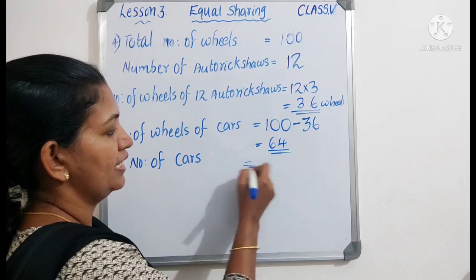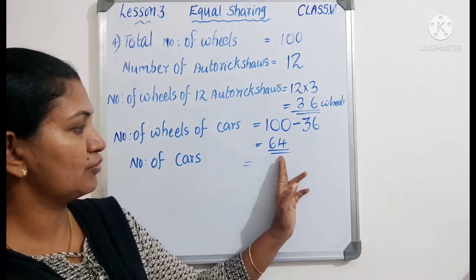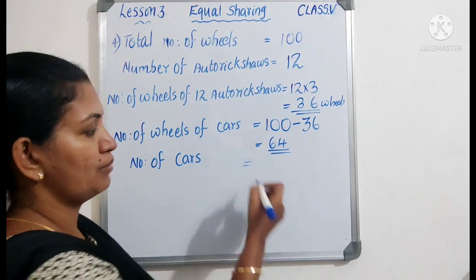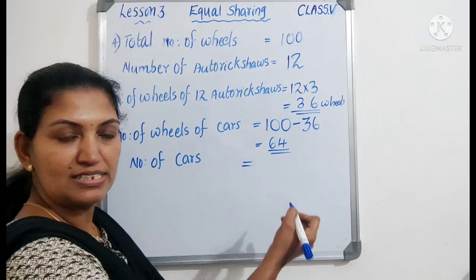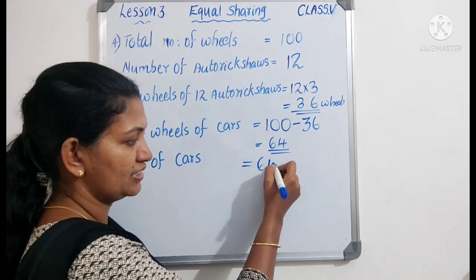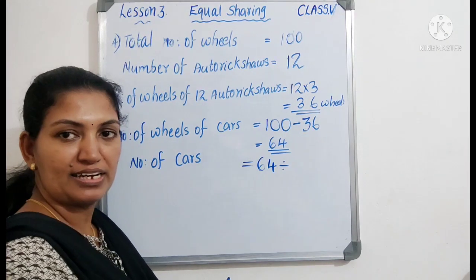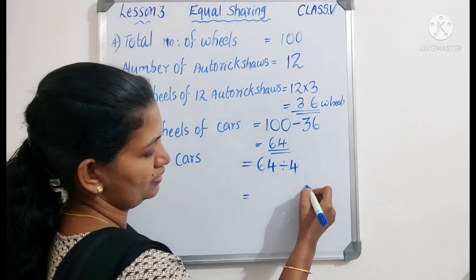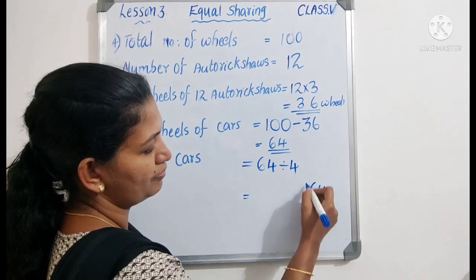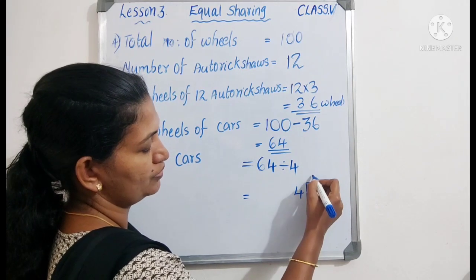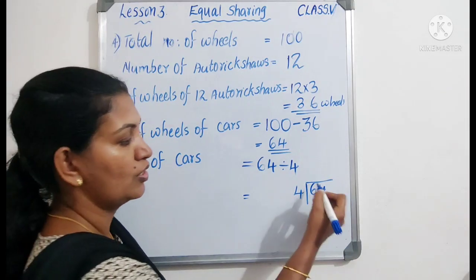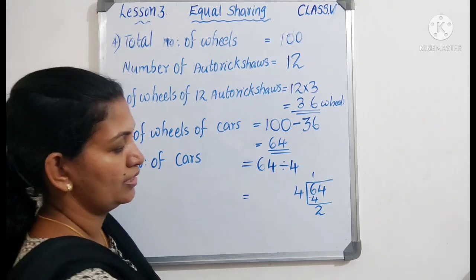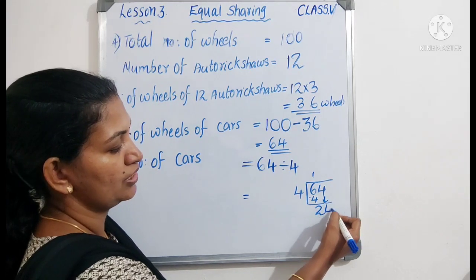Now we got only 64 wheels remaining. Next, you have to find the number of cars. How can you find the number of cars? The total remaining wheels is 64, and we know that a car has only 4 wheels. So 64 divided by 4. 1 four is 4, subtract, bring down the next digit, then 24.